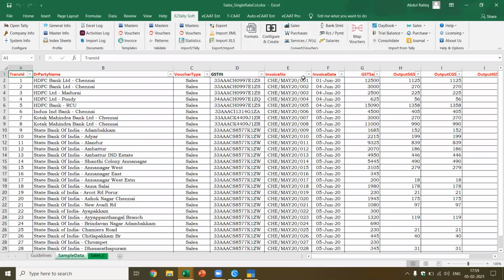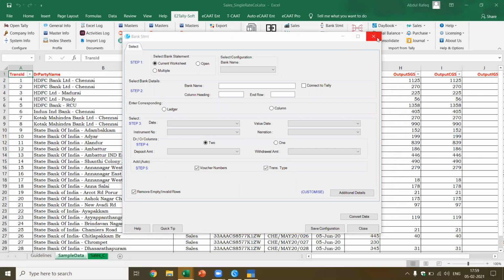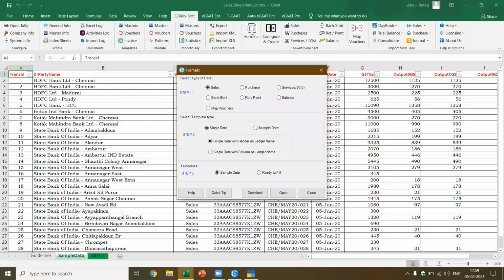I'm just going to show you one more example. This is a very beautiful, excellent example, which is used extensively. This is a bank statement. This is how we can convert the bank statement. This is the last example. Now, first, let me use the sample data. I want the bank statement.